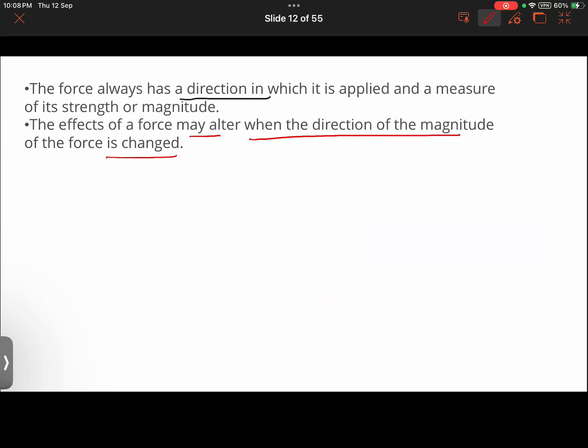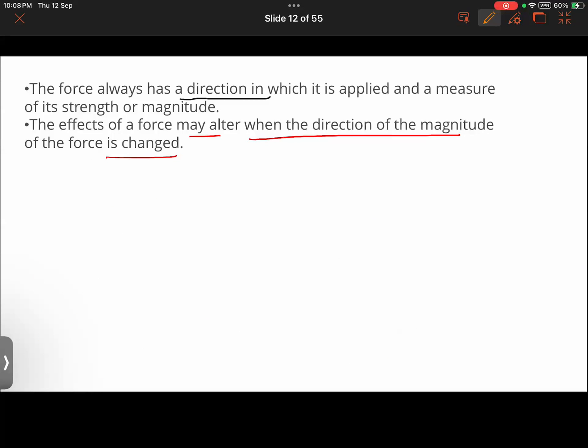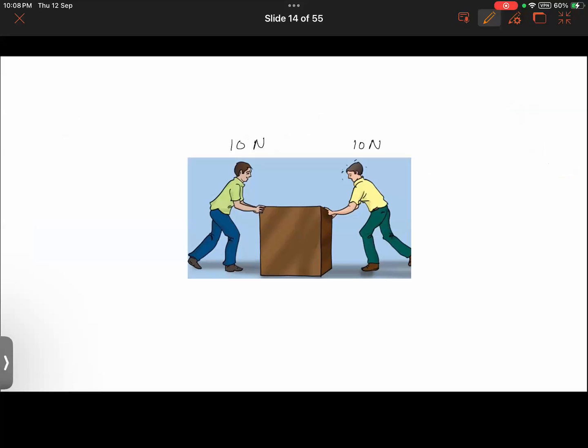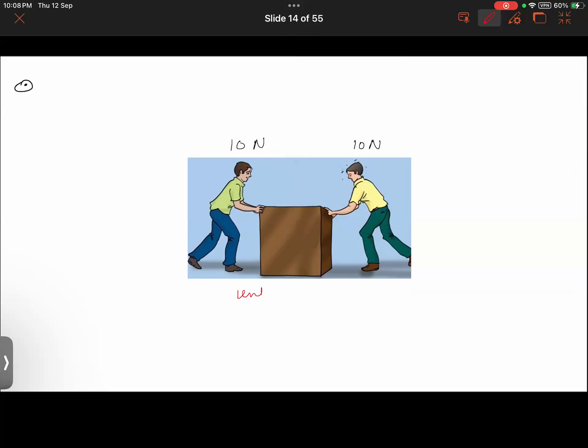Now moving on, we have learned that force has a direction. We have also learned that the effect of more than one force applied on an object is evaluated by summing up all the forces on it. Now, what if two forces are acting in the opposite direction? That is the case of unbalanced force.